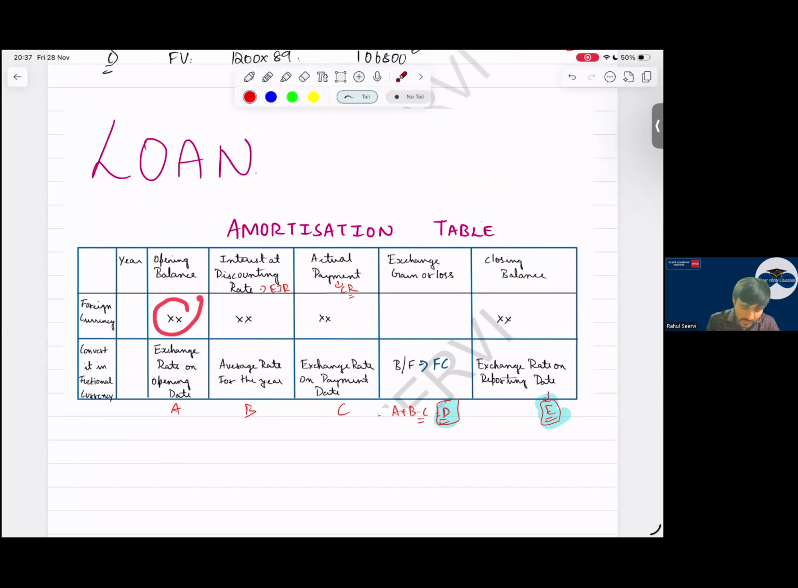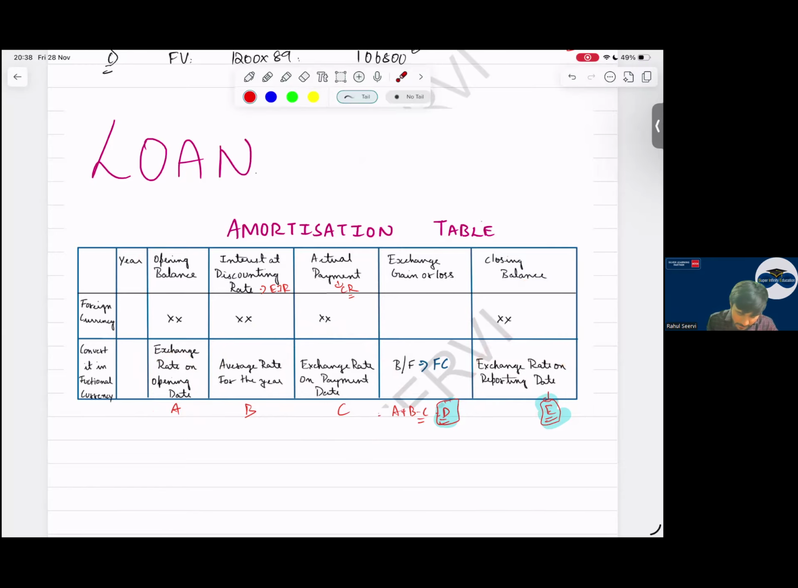So I'll say opening, effective rate, coupon rate, I get the closing balance. Then what will I do? I will convert this. Sir, opening balance, I will convert based on what? Exchange rate on opening date. The interest on average rate because it is for the year. Payment I will convert on the date when the payment is done. And the closing balance on the closing rate.